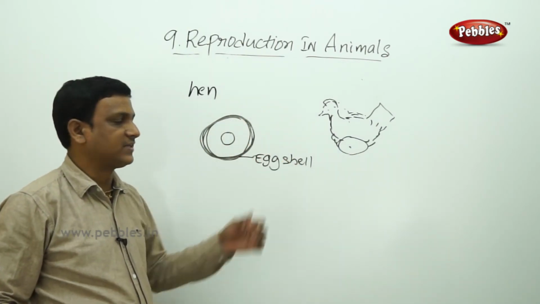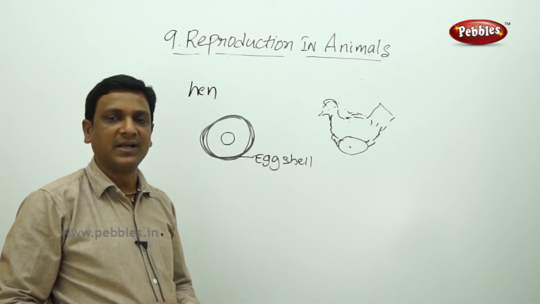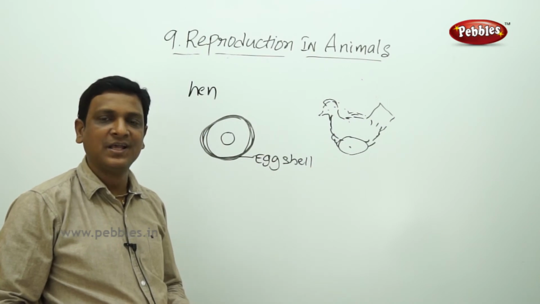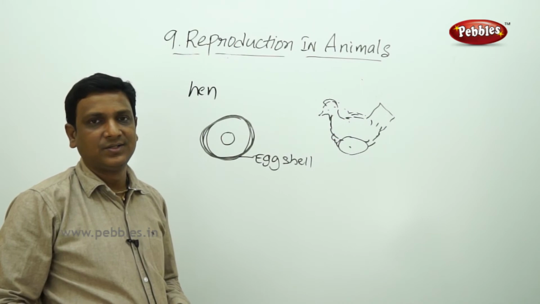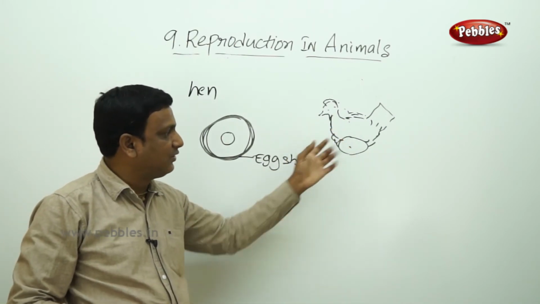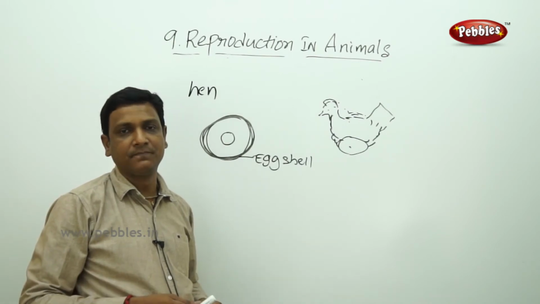Usually they do it for some 20 days. They incubate the eggs to make them into chicks. But artificial incubators are used these days to get the chicks out of the eggs. So naturally, the animal provides warmth to the egg. The development of the embryo takes place outside the body.